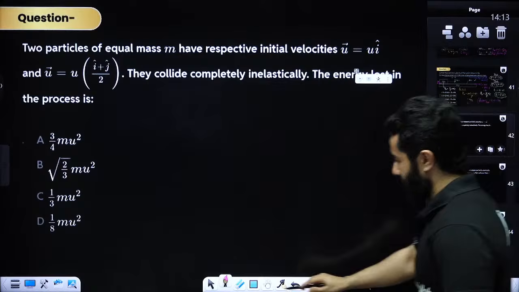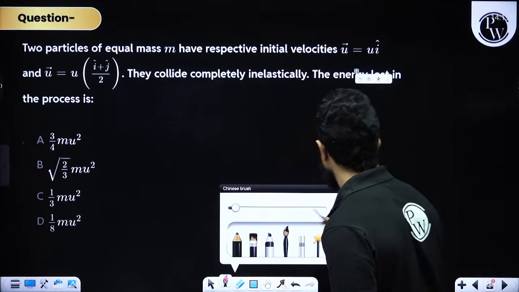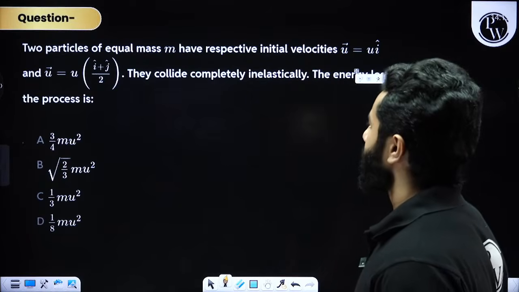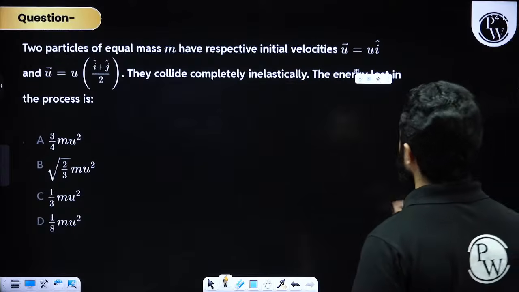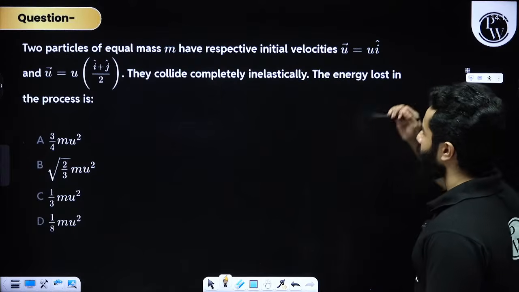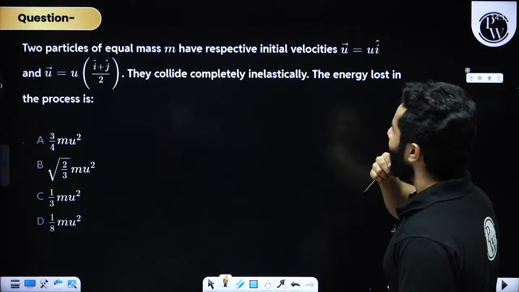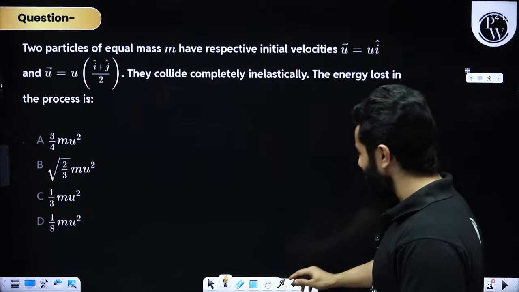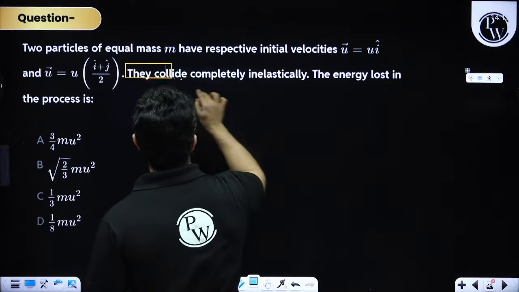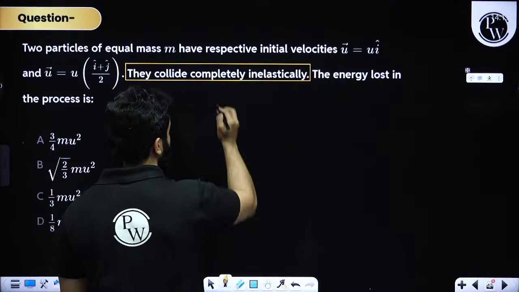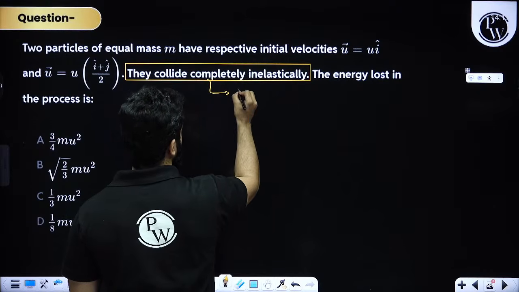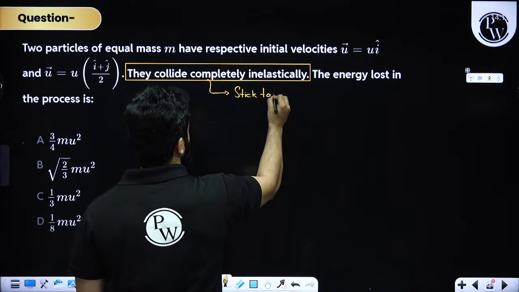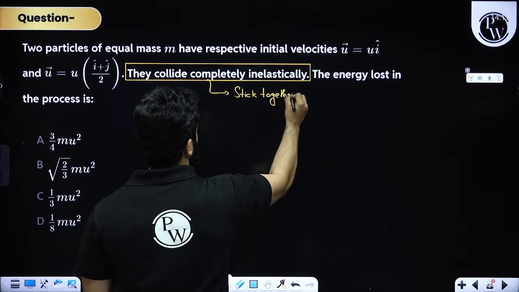Now let's solve this question. Be quick. Let's solve this problem, my dear friends. Two particles of equal mass have respective initial velocities u i cap and, okay, this is u1 and that is u2. They collide completely inelastically. If they collide completely inelastically, that means the coefficient of restitution is 0 and they are going to stick together.